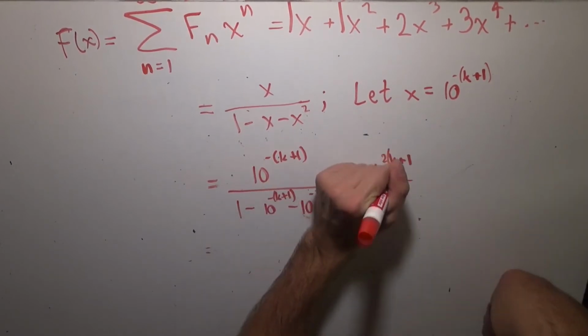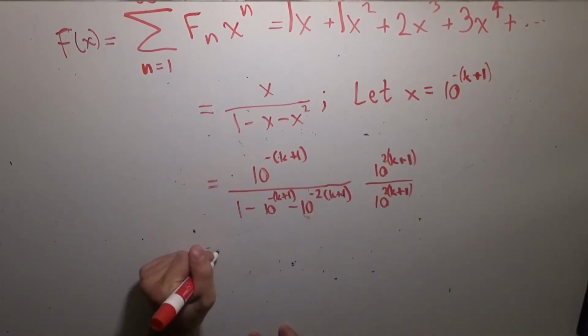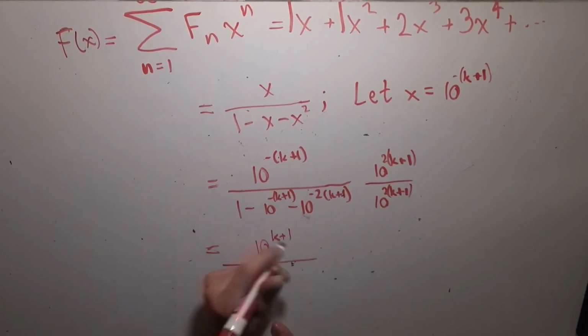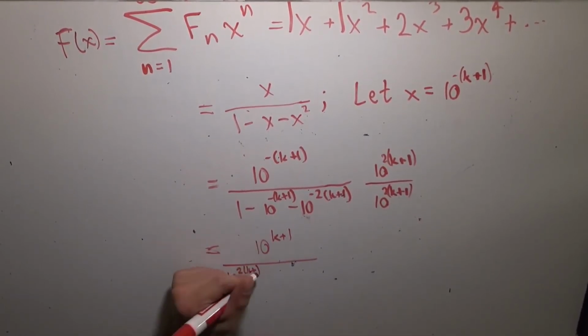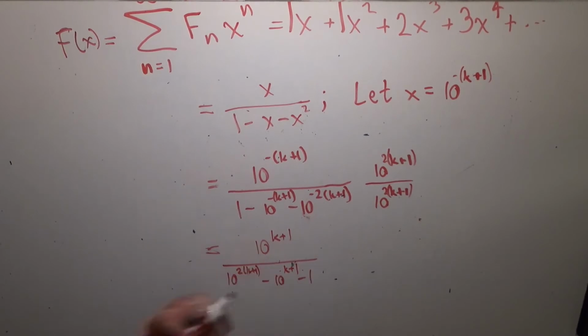So we're going to multiply by 10 to the 2k plus 1 on the top and bottom, and we're just going to multiply those in. And we end up with 10 to the k plus 1 in the numerator, divided by 10 to the 2 times k plus 1, sorry, minus 10 to the k plus 1, minus 1. But now look at what we have. We have something that's just a nice, neat, rational number.